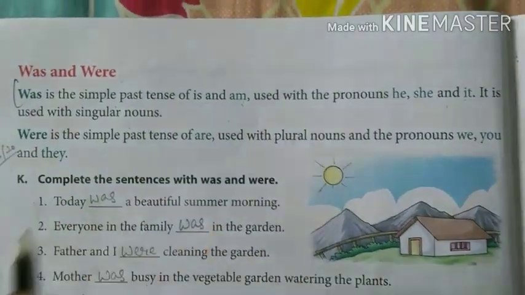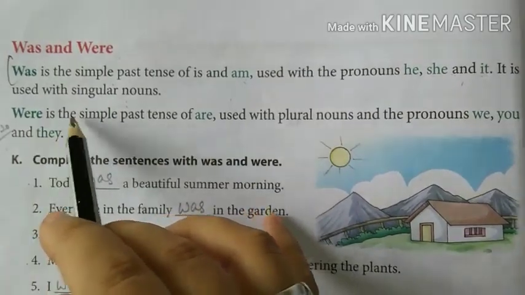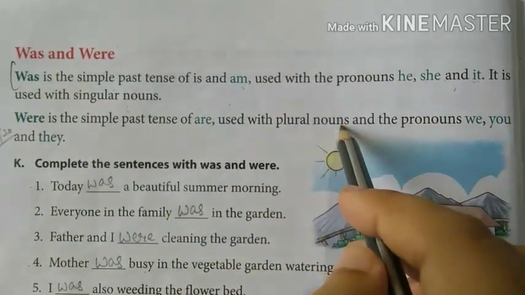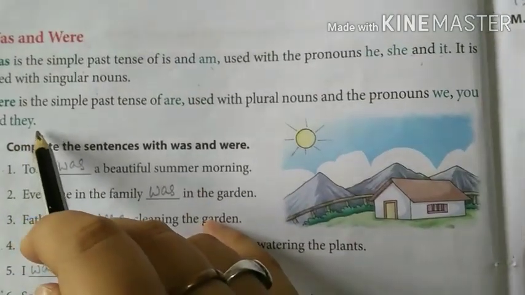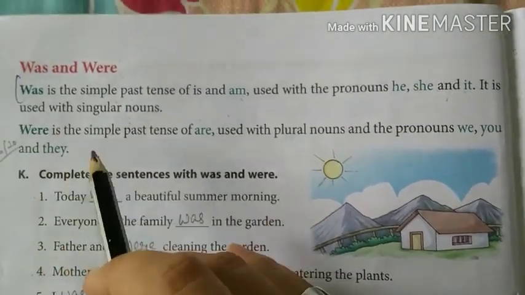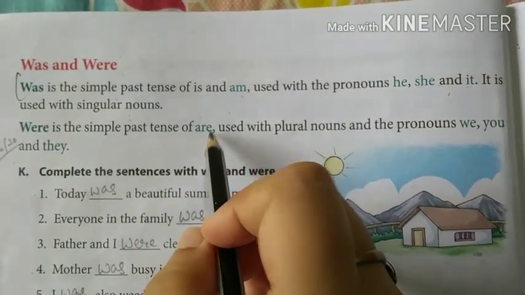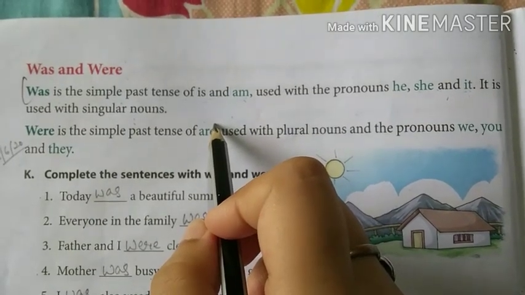Next, let us talk about the word were. Were is the simple past tense of are, used with plural nouns and the pronouns we, you, and they. That means the action has already taken place in the past.